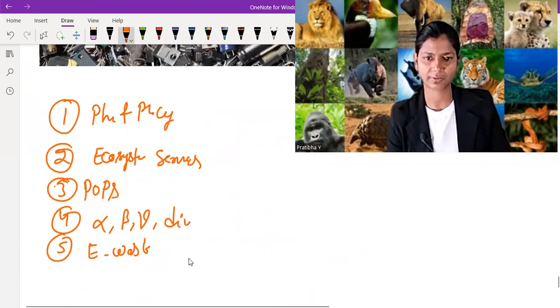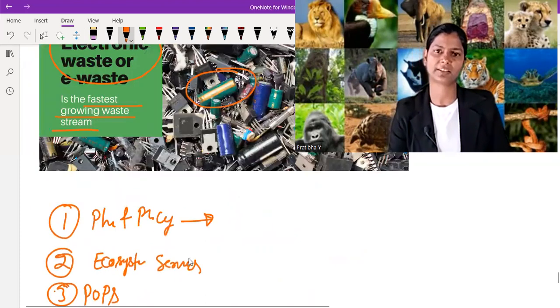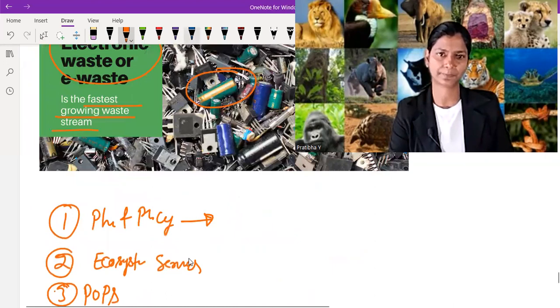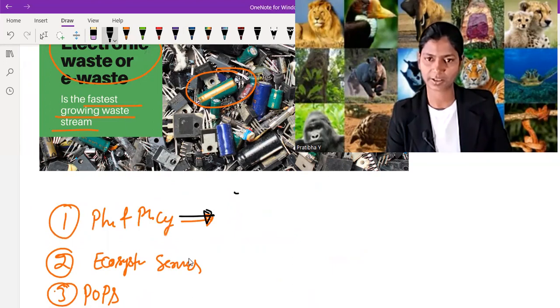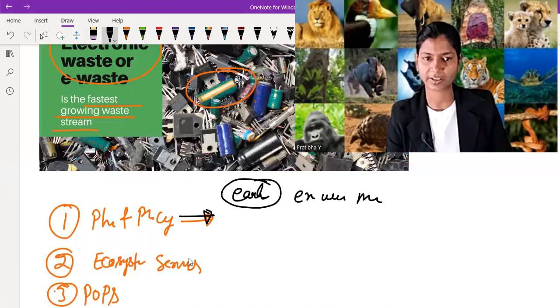In summary, the phosphorus cycle is basically this. Phosphorus is mainly found in the earth's crust, and it moves due to erosion, weathering, and mining. On land we find phosphorus in the rock, in the phosphate rock.